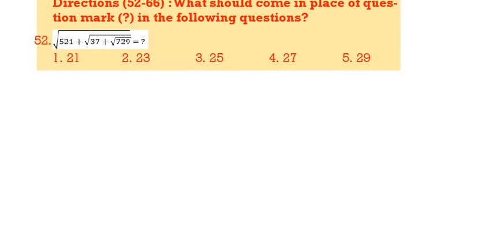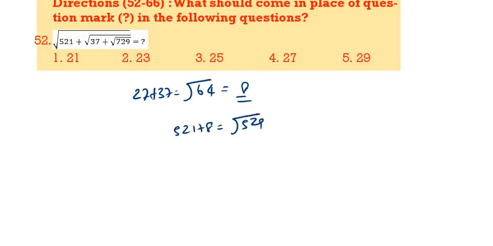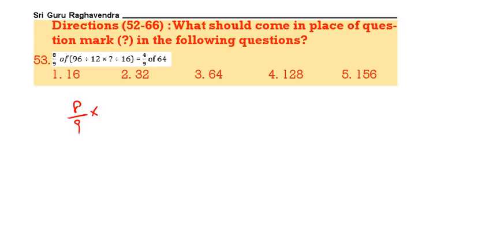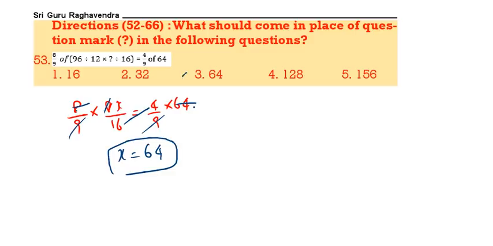Root 729. What is root 729? 27. 27 plus 37, 64. 64 root 8. Now 521 plus 8 is 529. 529 root 23. 2 is the correct answer. Next. 8 by 9 of 96 by 12 is 8. X by 16 is equal to 4 by 9 of 64. Now do the calculation. 8 into 8, 64. 9, 9 cancel. X value 16 into 4, that is 64. 3 is the correct answer. Next question.